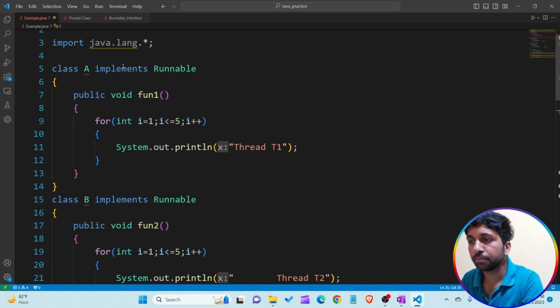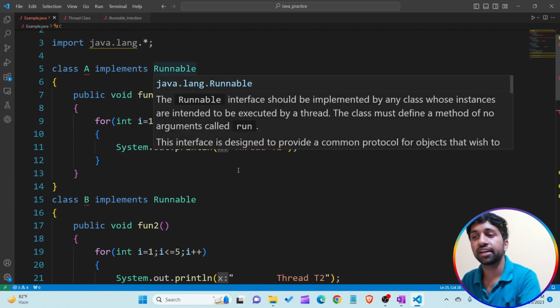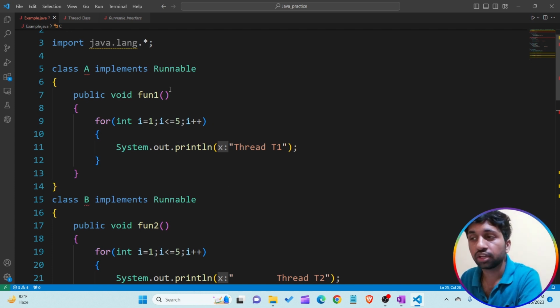Whenever we implement any interface in our class, that class has the responsibility to implement all the methods of that interface. So in this example, Runnable is the interface implemented by class A, and class A has the responsibility to give the implementation of all the methods of the Runnable interface.